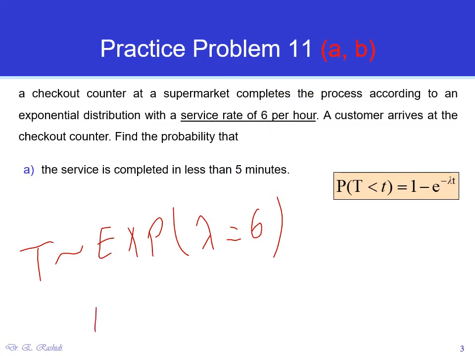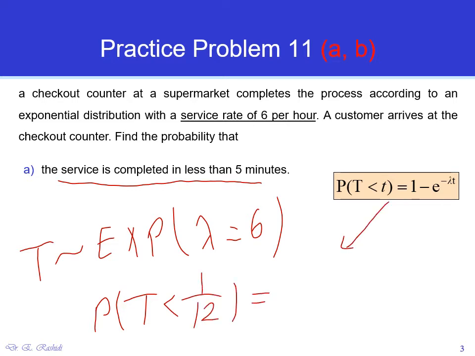Therefore, our problem is that the service is completed in less than 5 minutes, so that would be t less than 5 minutes, which is 1/12 of an hour. So now we're going to use this formula here, and that would be 1 minus e to the power negative lambda, which is 6, multiplied by t, which is 1 over 12. So that's equal to 1 minus e to the power -0.5.